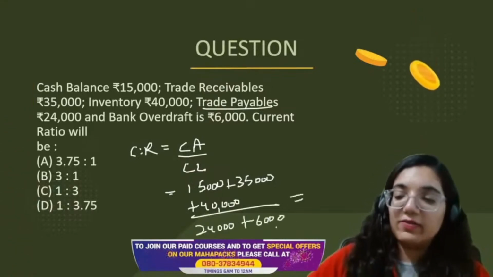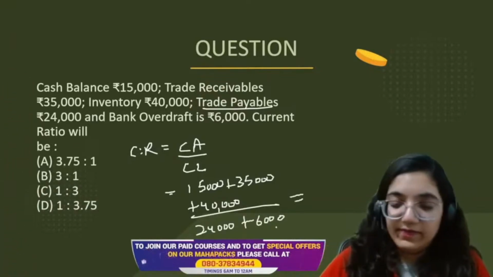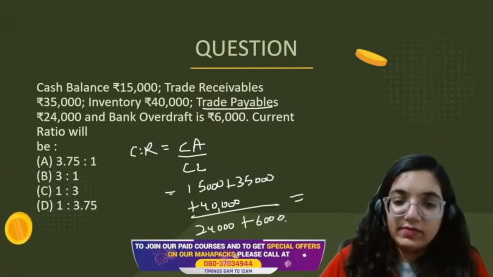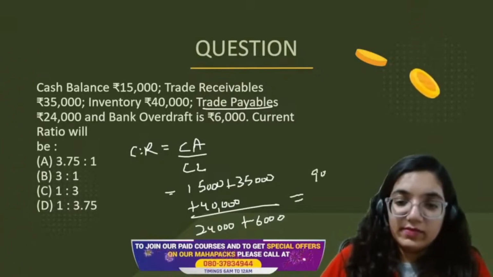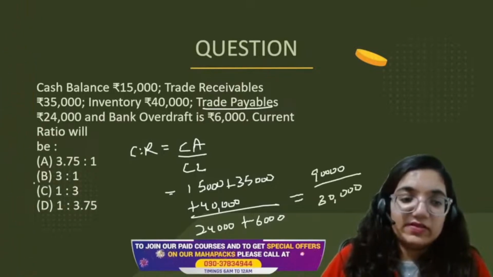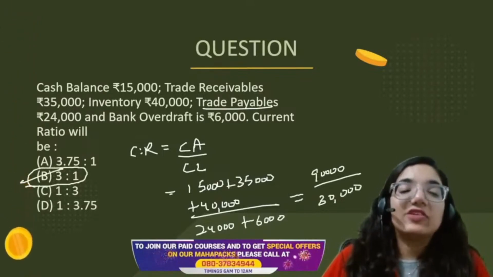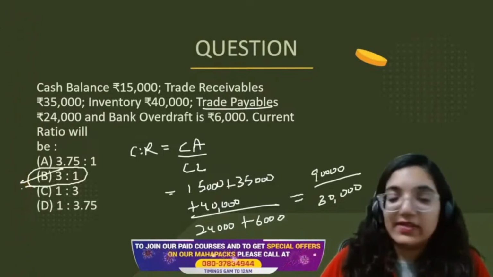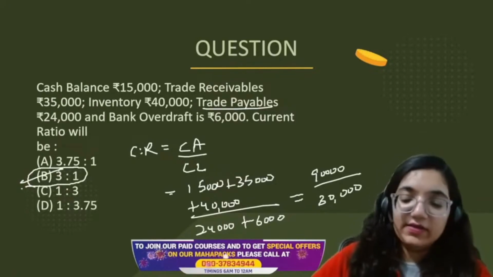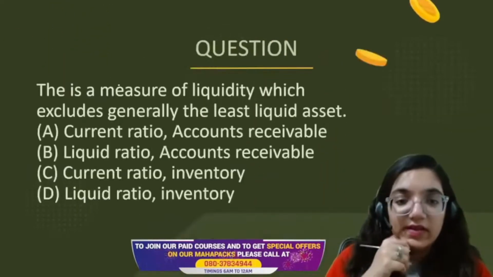What would be the answer, everyone? It's going to be 90,000 divided by 30. This turns out to be 3:1. The current ratio is specified in absolute ratio form. So 3:1 is the absolute ratio form. Done? It is 3:1. Next question.